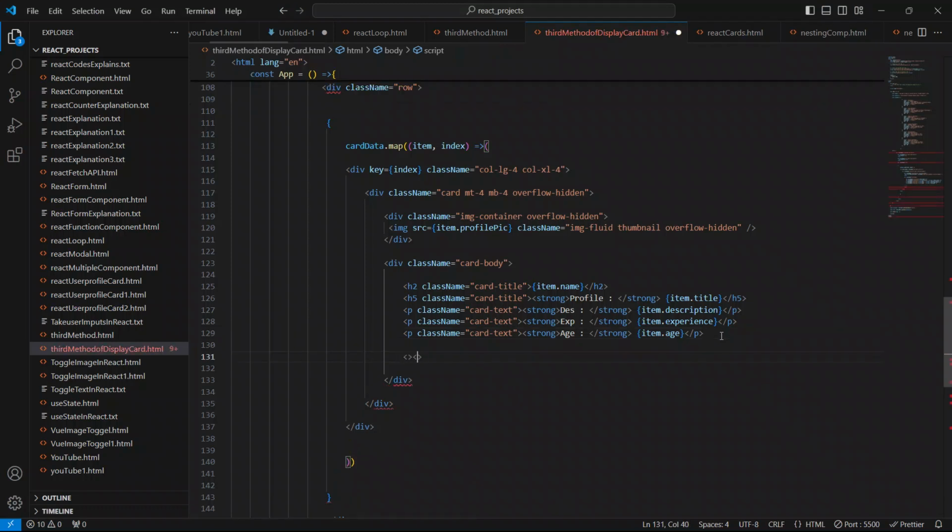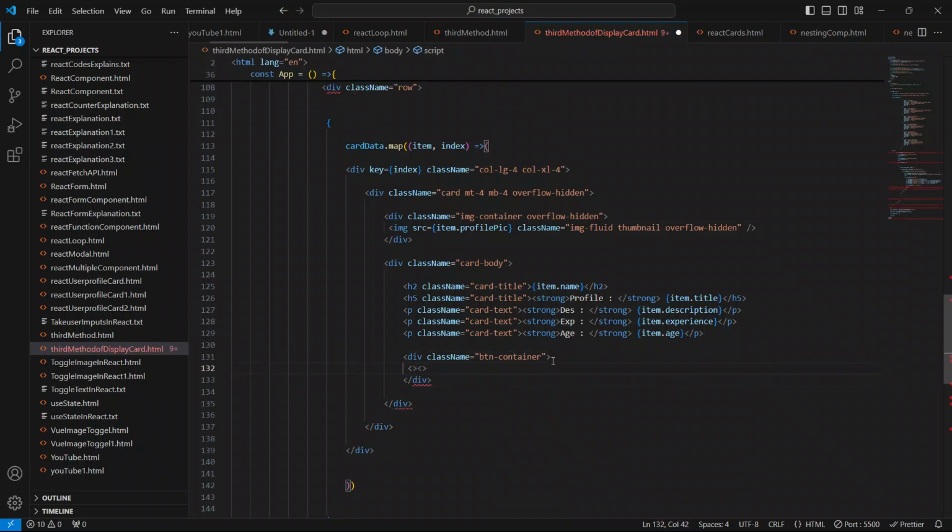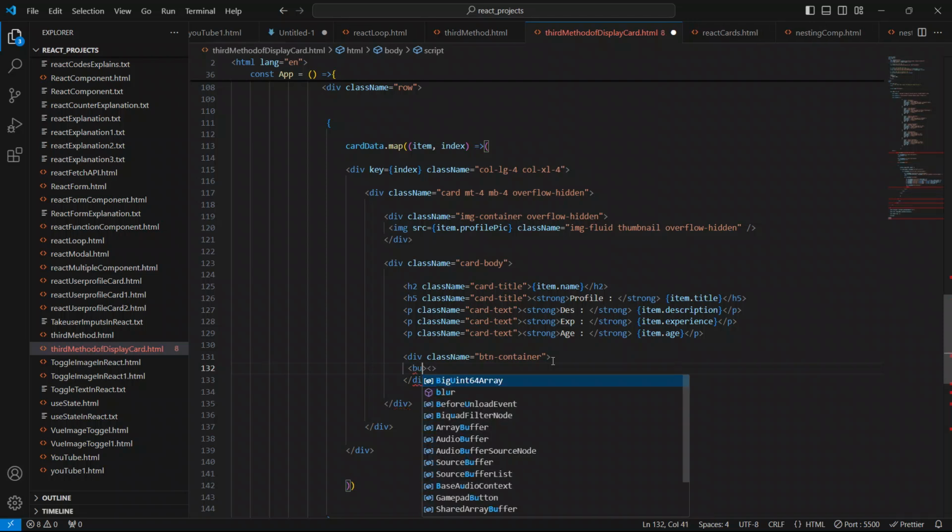Very quickly I'm going to create a div and give the class name button container, btn container. Open this div, and inside this div I'll create a button element.